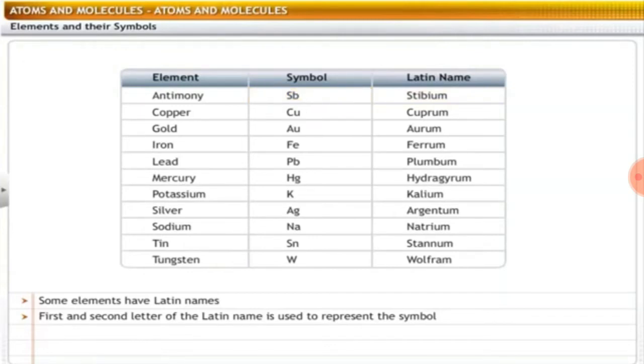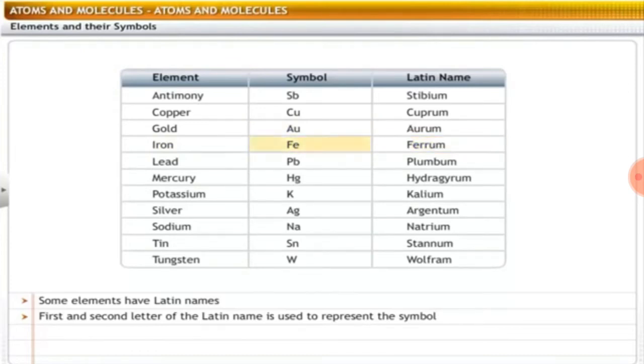Copper, Latin name is cuprum and the symbol is Cu. Gold, Latin name aurum, symbol Au. Iron, Latin name ferrum